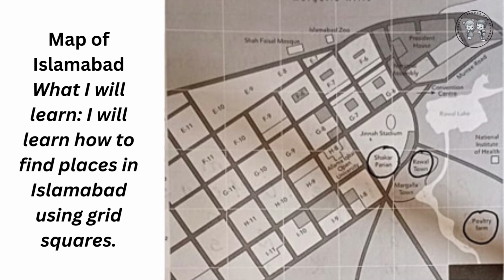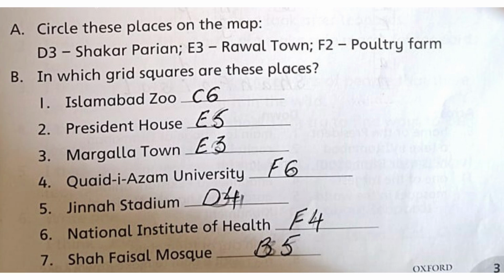Map of Islamabad. What I will learn. I will learn how to find places in Islamabad using grid squares. Shakar Parian. Rawal Town. Poultry farm. B. In which grid squares are these places?